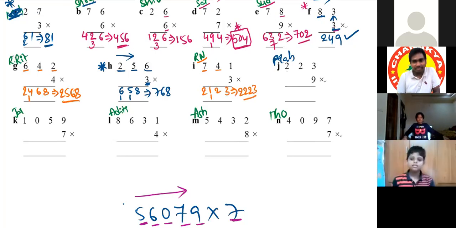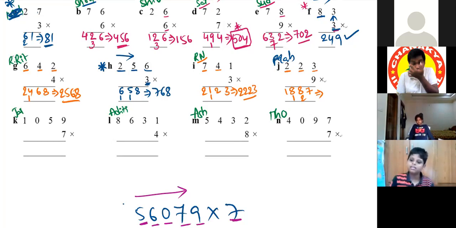Sir, 9 2s are 18. Again 9 2s are 18, so 1 carry over and 8. 9 3s are 27, 2 carry over and 7. Sir, when we added the first 1, the next one doesn't have any carryover, but finally we'll get a carry.